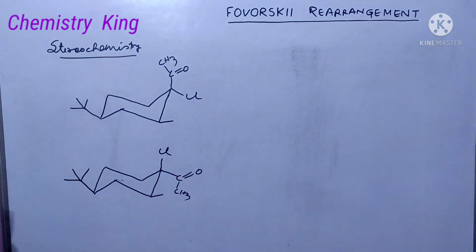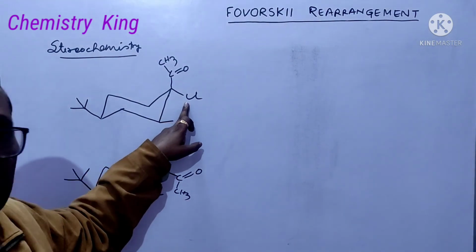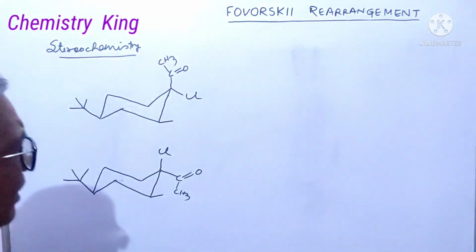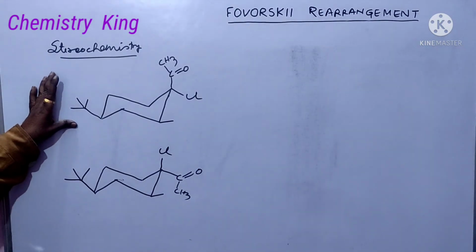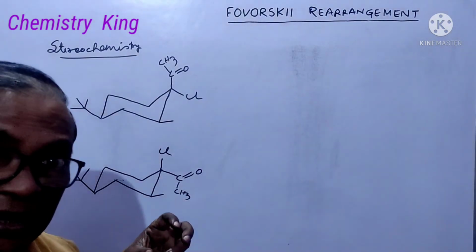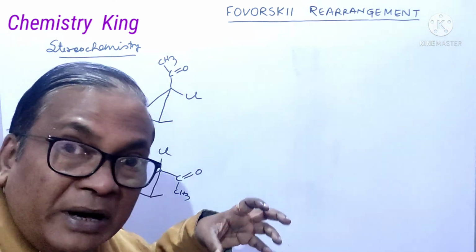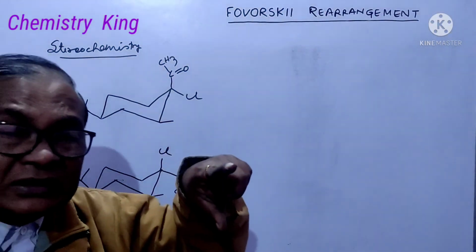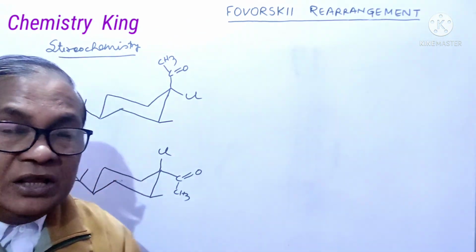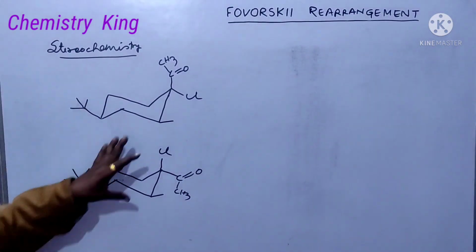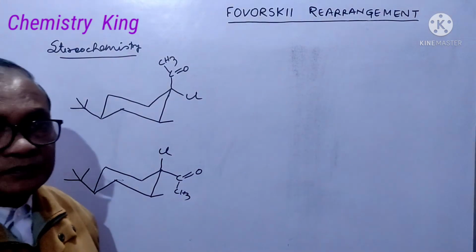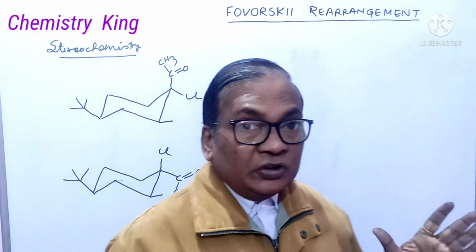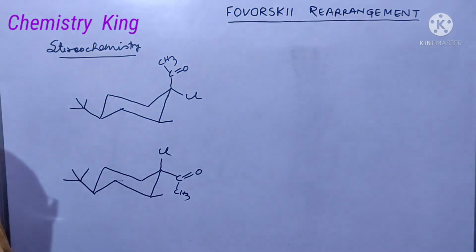Chlorine is at equatorial, and here chlorine is at axial. It doesn't matter because tertiary butyl group, which is very much bulky, will of course remain at equatorial. So both the compounds are stable, and these two are diastereomers.